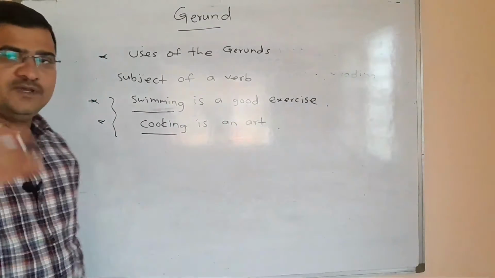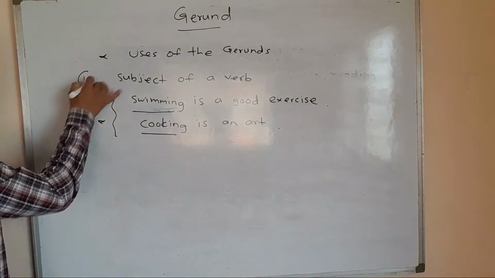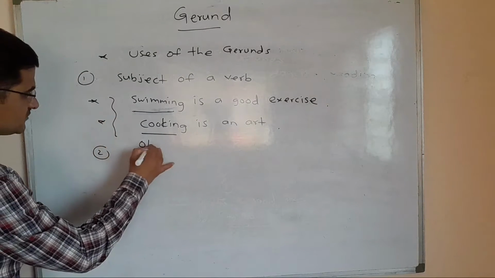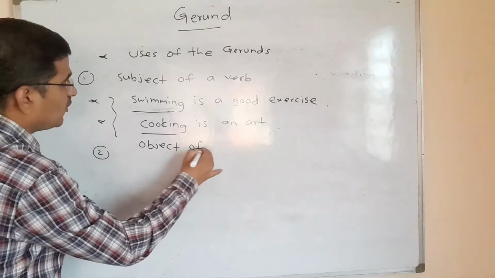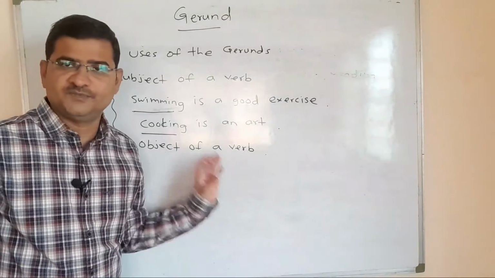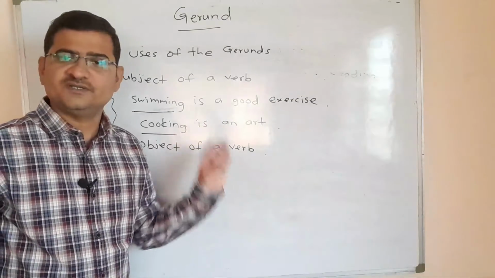Okay, now another use of the gerund. This is the first use, subject of a verb. Next use of a gerund is object of a verb. This is the second use of a gerund.